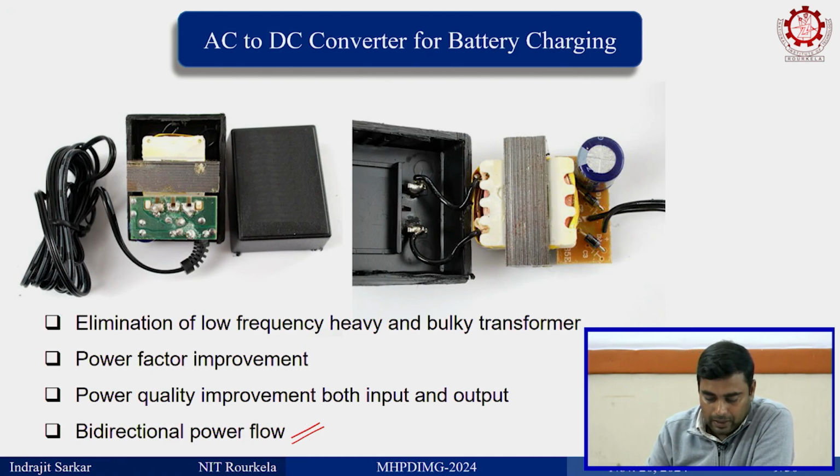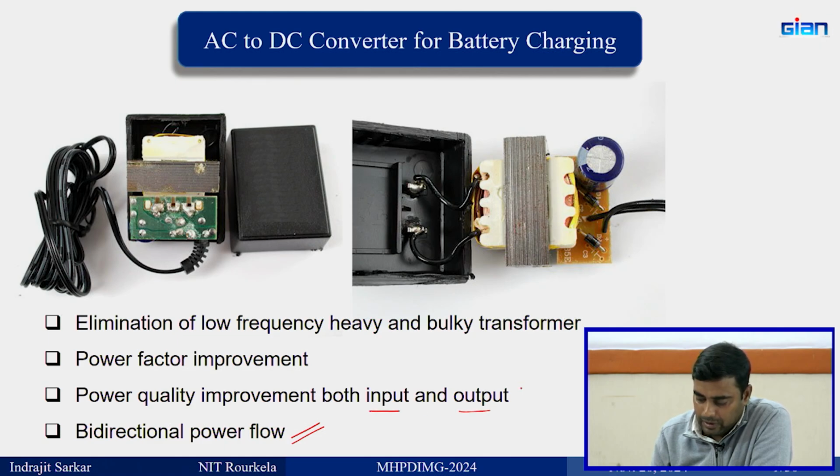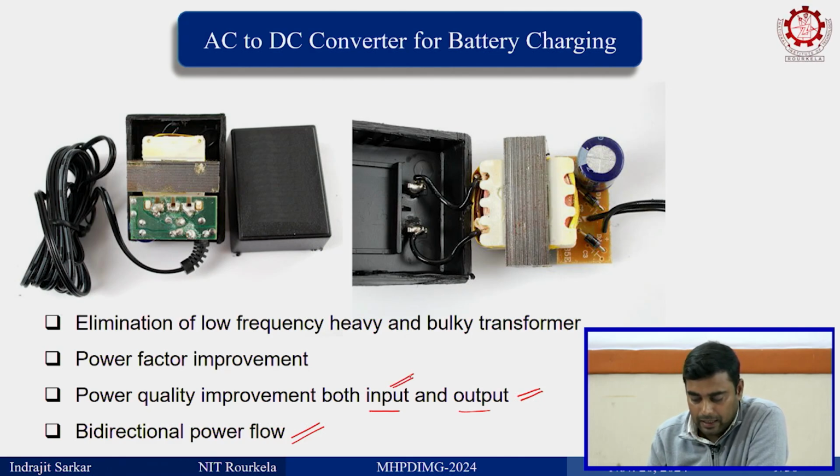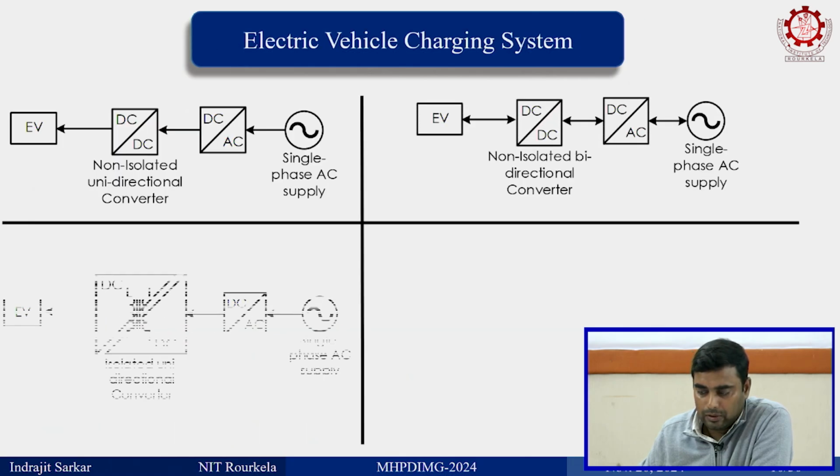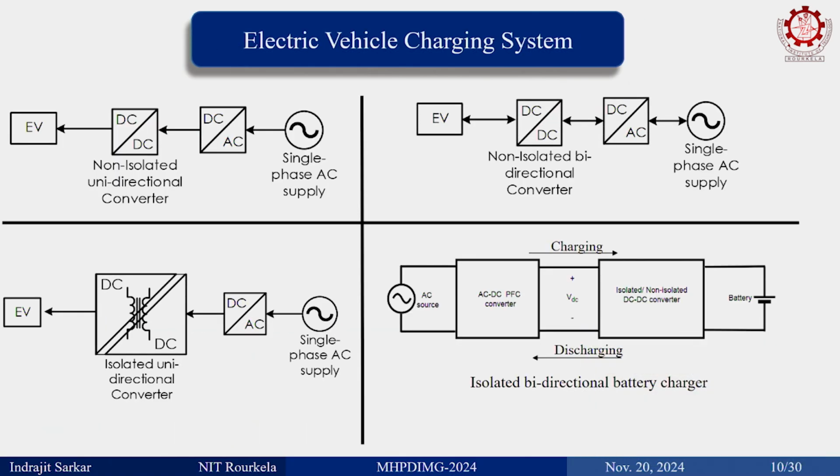Now power factor, power quality improvement both at input and output means the output voltage will be steep, regulated voltage maintained, and then the input current quality we are going to improve. Okay, so these are the configurations of electric vehicle charging system that we currently have. AC supply is there, then you convert it into DC, and then you use another DC converter, and then your electric vehicle is there. This could be non-isolated or isolated, and unidirectional and bidirectional both you can have.